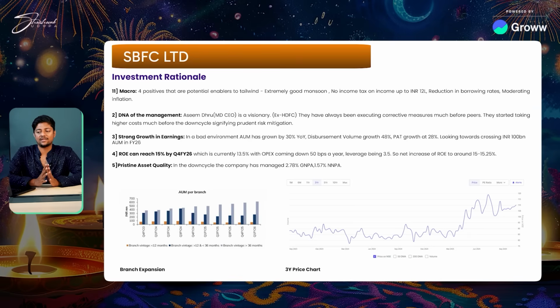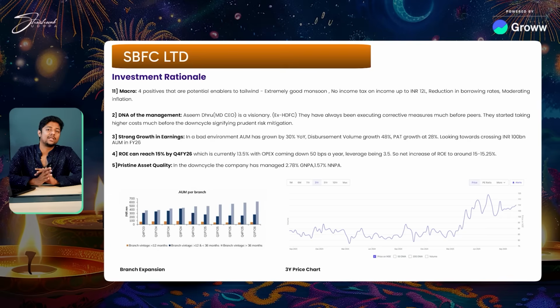Now, SBFC Finance is a very interesting company. It does lending in the MSME space. Let me talk about some interesting factors here. From a macroeconomic standpoint, there are four positives that are potential enablers to this tailwind. An extremely good monsoon has happened. No income tax on income up to 12 lakhs. Reduction in borrowing rates, moderating inflation. All of this helps the lending upcycle to begin as well.